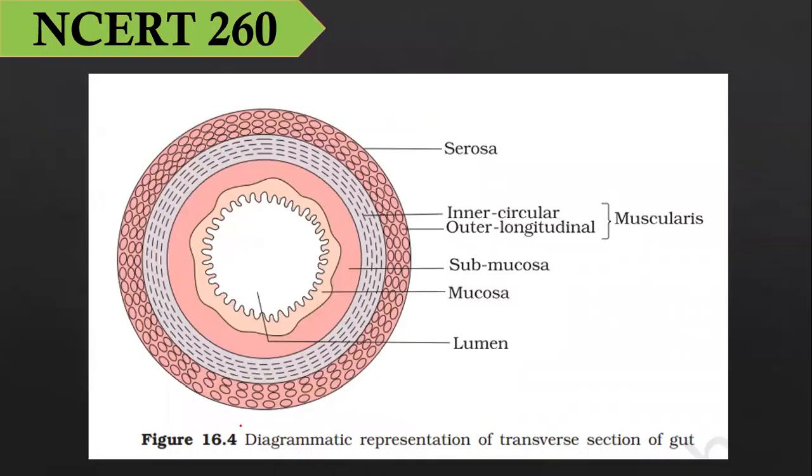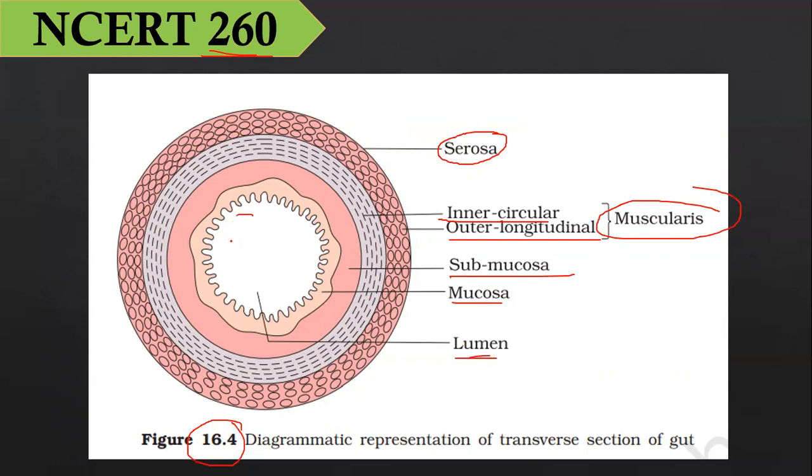NCERT diagram 16.4, chapter number 16, page number 260. The outermost layer is the serosa, then the inner circular and outer longitudinal layers together form the muscularis layer. Then you have the submucosa and finally the mucosa, and the innermost portion is known as the lumen. This is the diagrammatic representation of the transverse section of a human gut.